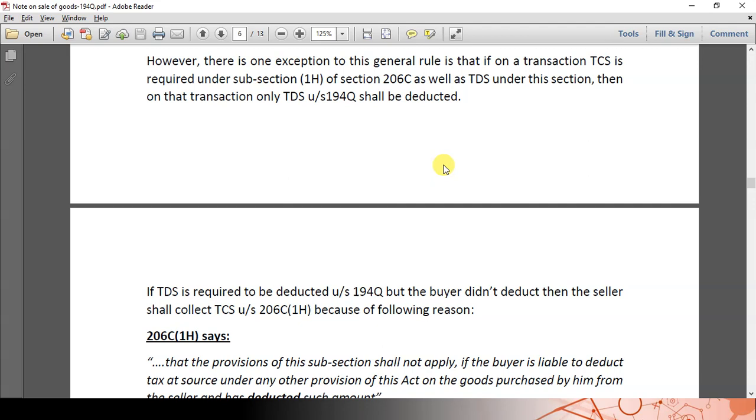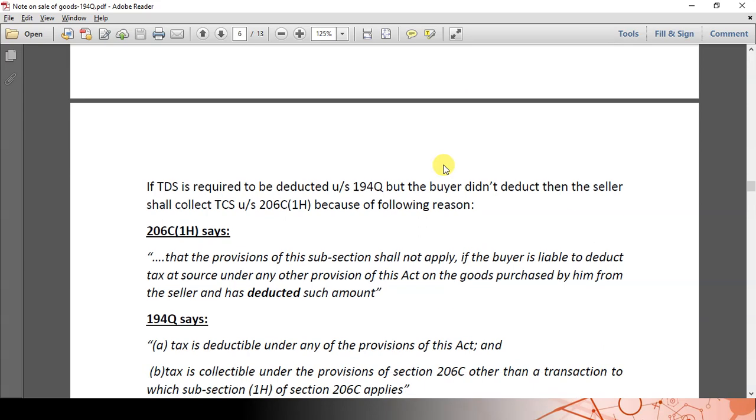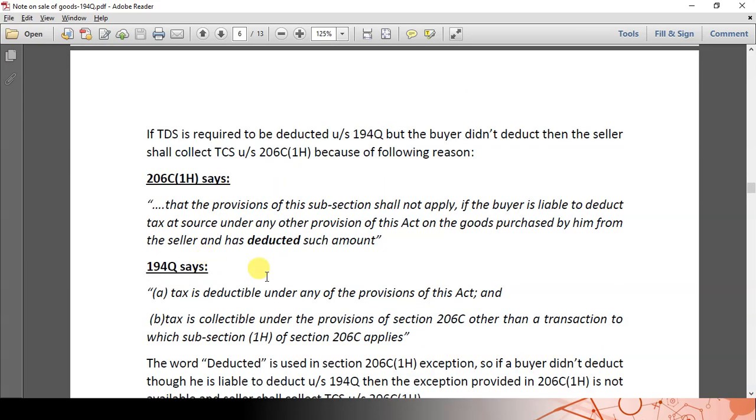If a transaction is covered under both the sections, then the buyer has the prime responsibility. So the buyer has to deduct the TDS under section 194Q. The seller need not collect the TCS under section 206C1H. Let us go to sections 206C1H and 194Q once again. Before that, I have a point to make.